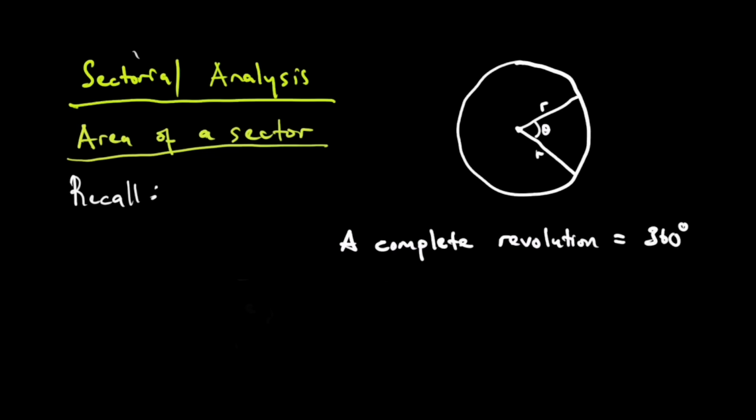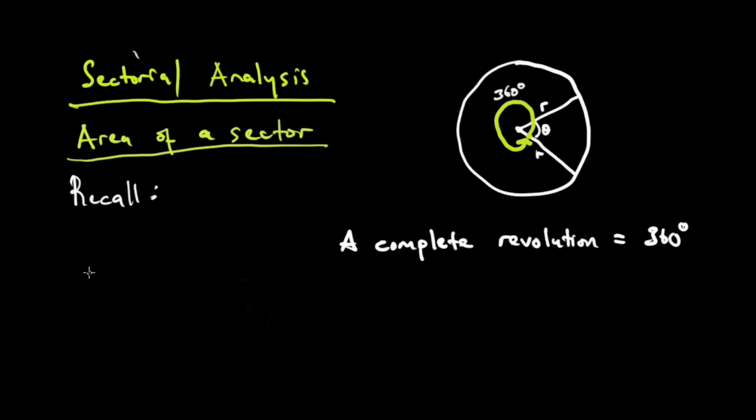So zviri kureva panapa, let me put it in a different color. Zviri kureva kuti kubva pa this point uchitenderera about the center 360 degrees. But as you can see, our sector is comprised of an angle theta, which is a fraction, a piece of 360 degrees.